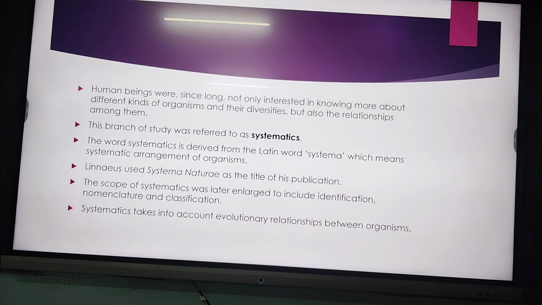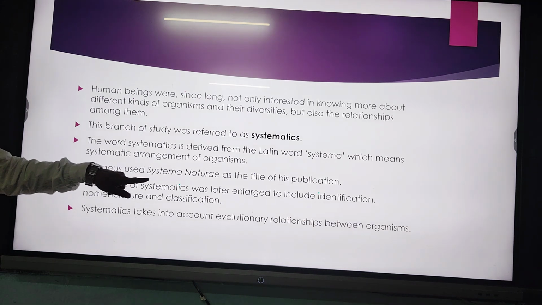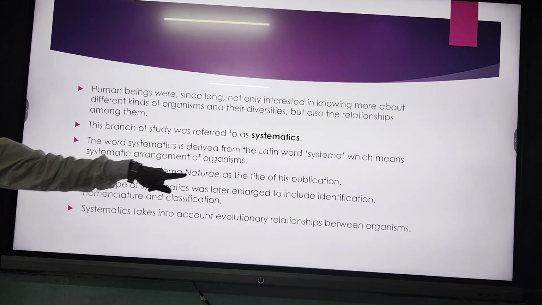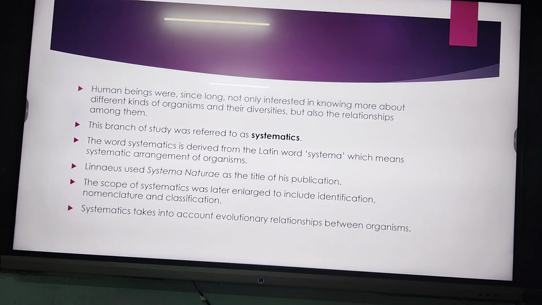Human beings were, since long, interested not only in knowing more about different kinds of organisms and their diversities, but also the relationships among them. This branch of study, where we are doing all these things, is known as systematics. And the book written by Linnaeus is known as Systema Naturae.